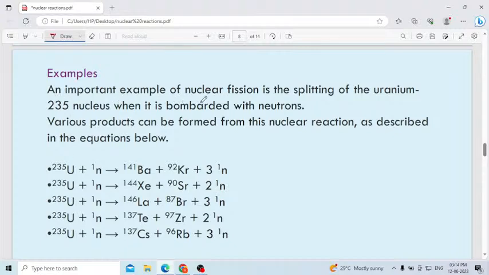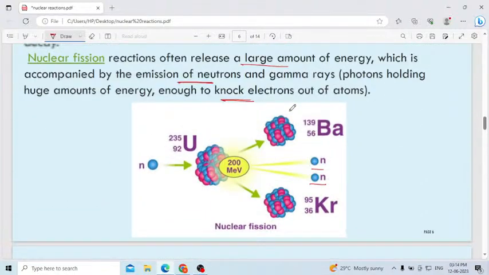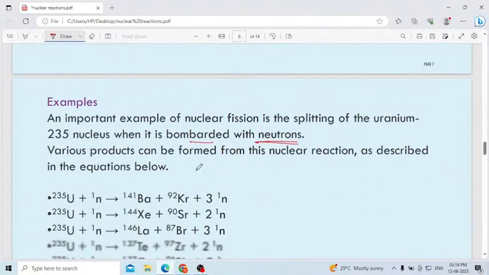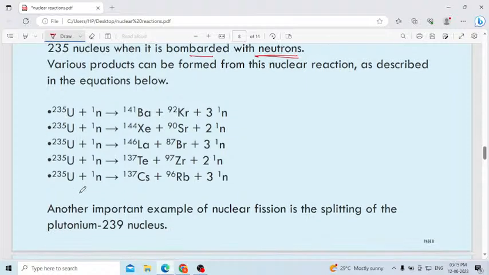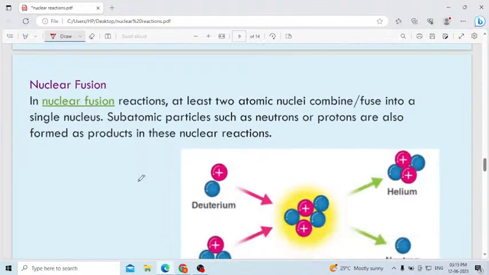An important example of nuclear fission is the splitting up of the uranium-235 nucleus when it is bombarded with neutrons. Here you can see when you bombard uranium with neutrons. Bombard means you have to hit each other. Various products can be formed from this nuclear reaction as described in the equation below. You can follow the steps of how the splitting up of a heavy nucleus into smaller nuclei takes place.